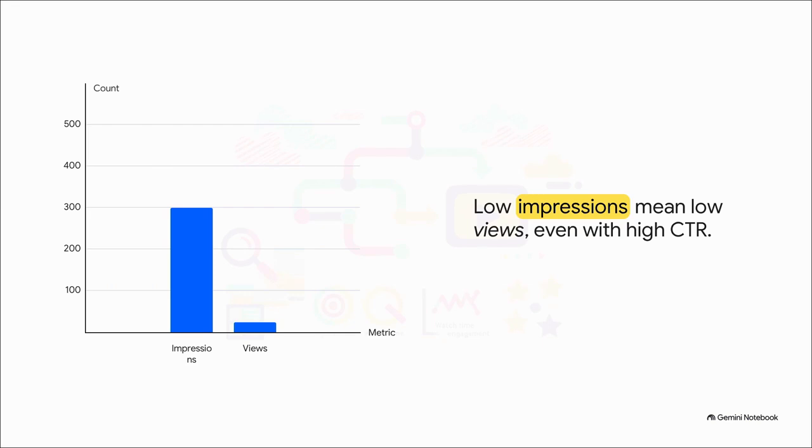Let's put some math to this. Say you open your analytics and see you've only got 300 impressions. Even if you have a rock-solid, incredible click-through rate of 8%, well, the math dictates that only yields about 24 views. In this scenario, your problem isn't that people hate your thumbnail. Not at all. Your problem is a lack of algorithmic opportunity. The system just hasn't figured out who your content is actually for yet, so it's simply not serving it up.